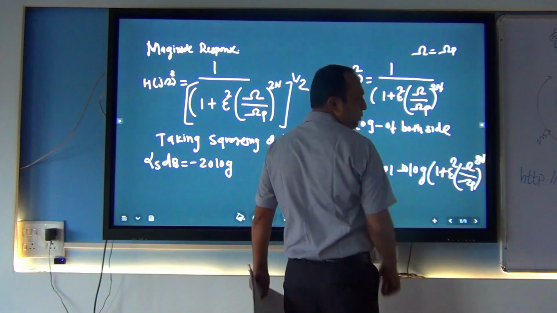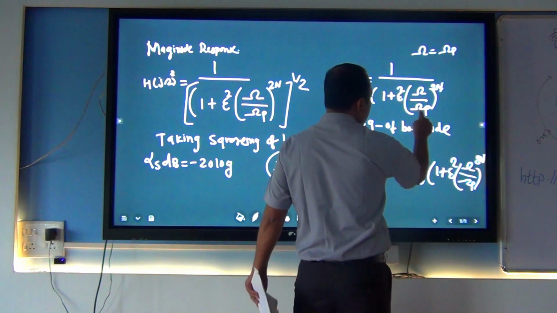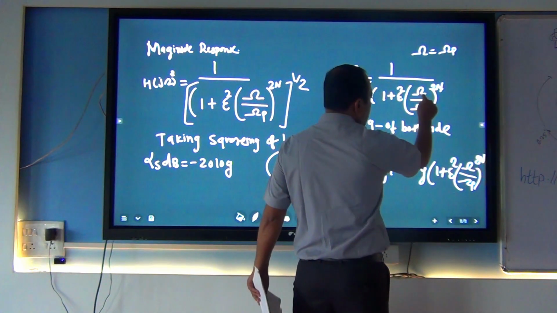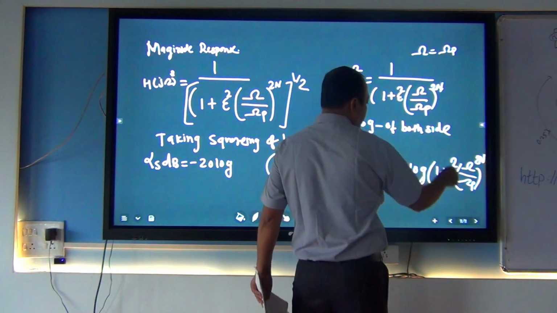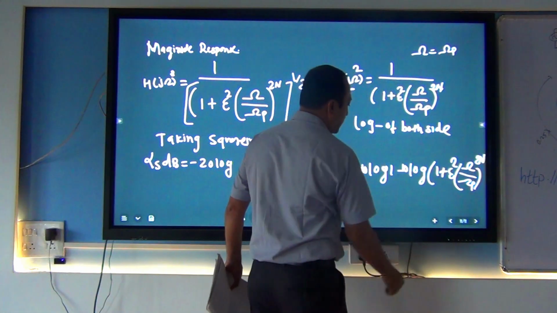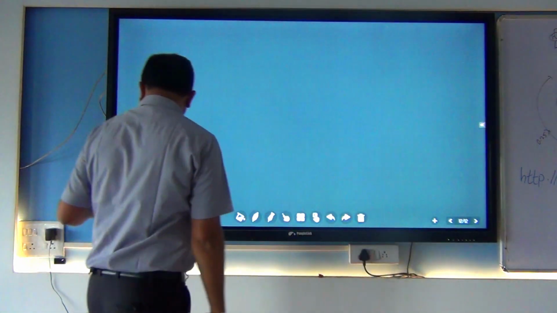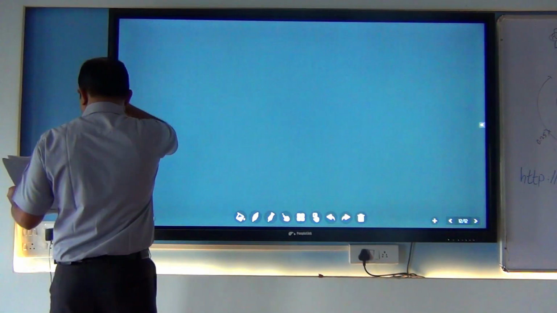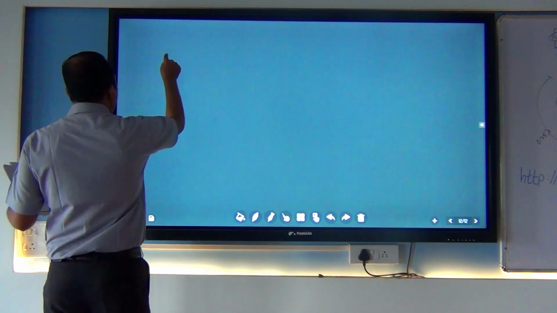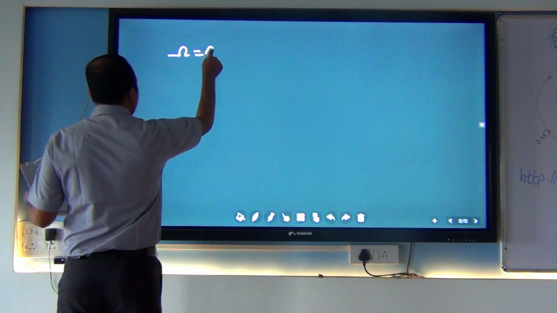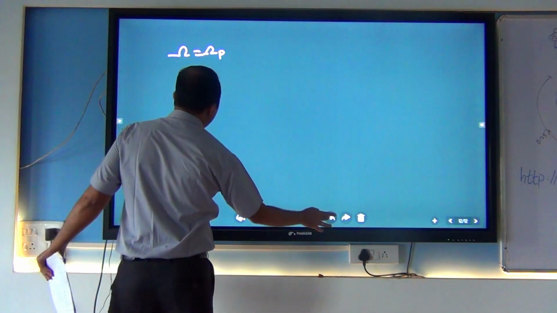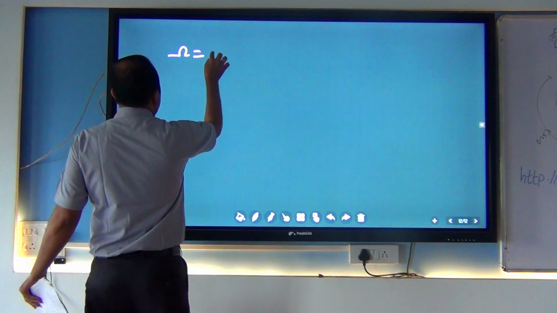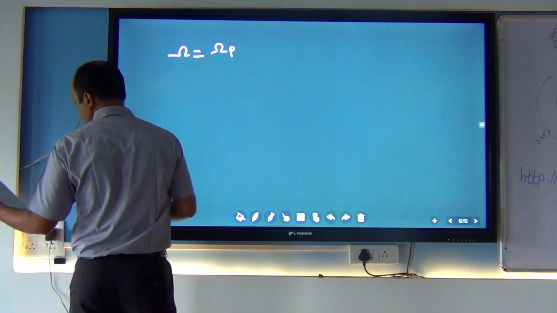So what is the value of this equation? When I put this into this, it is cut and it is 2 raised to n. So 1 raised to n, what will this be? When I am putting the value, I got this equation, when I am putting cutoff frequency equal to passband frequency.